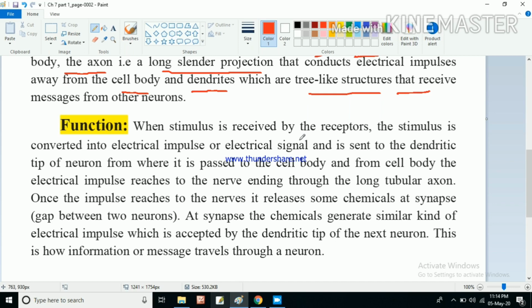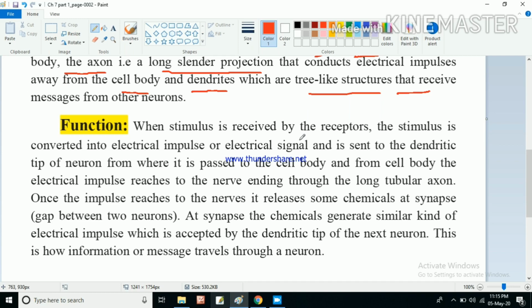When a stimulus is received by the receptors, we know that we have 5 sensory organs: eye, nose, ear, skin and tongue. In these 5 sensory organs we have receptors, and these receptors receive the stimulus. Whenever you eat something, the taste is a stimulus, and it is accepted by the receptors in our tongue.